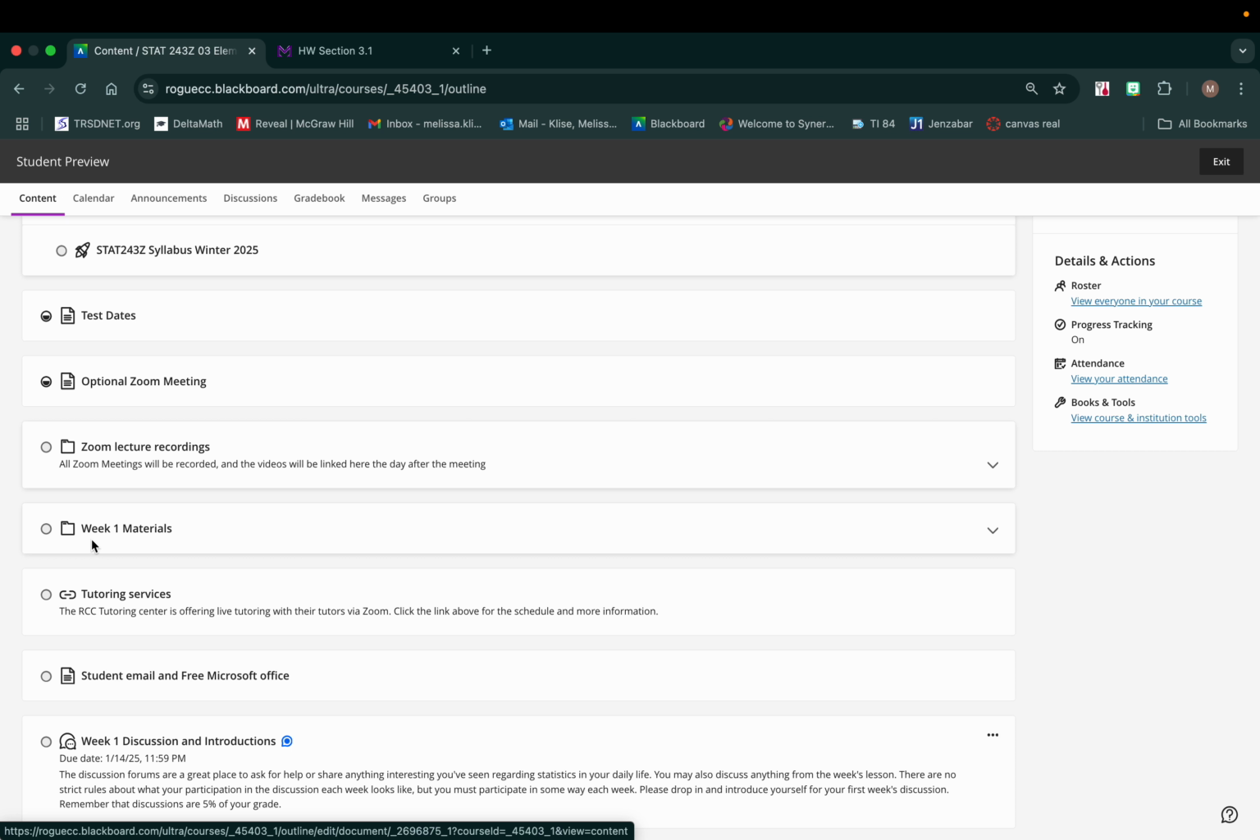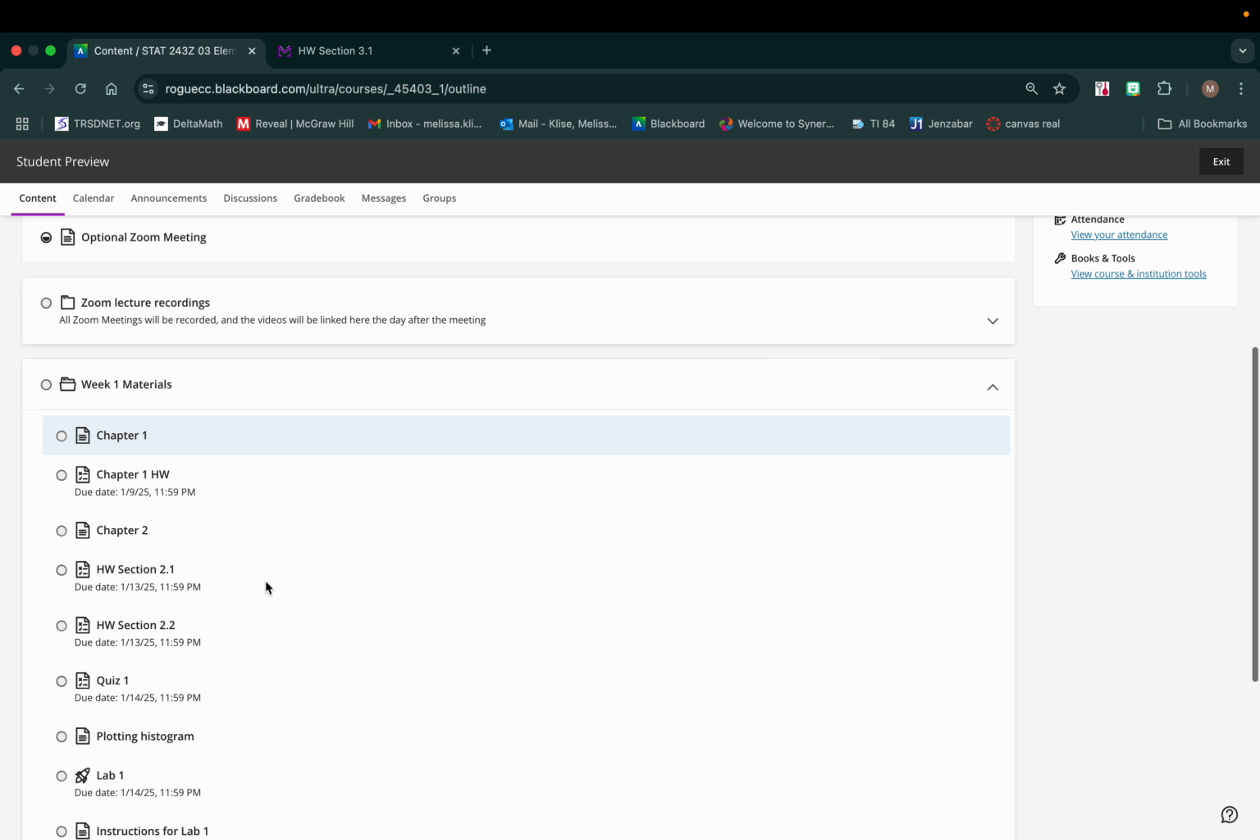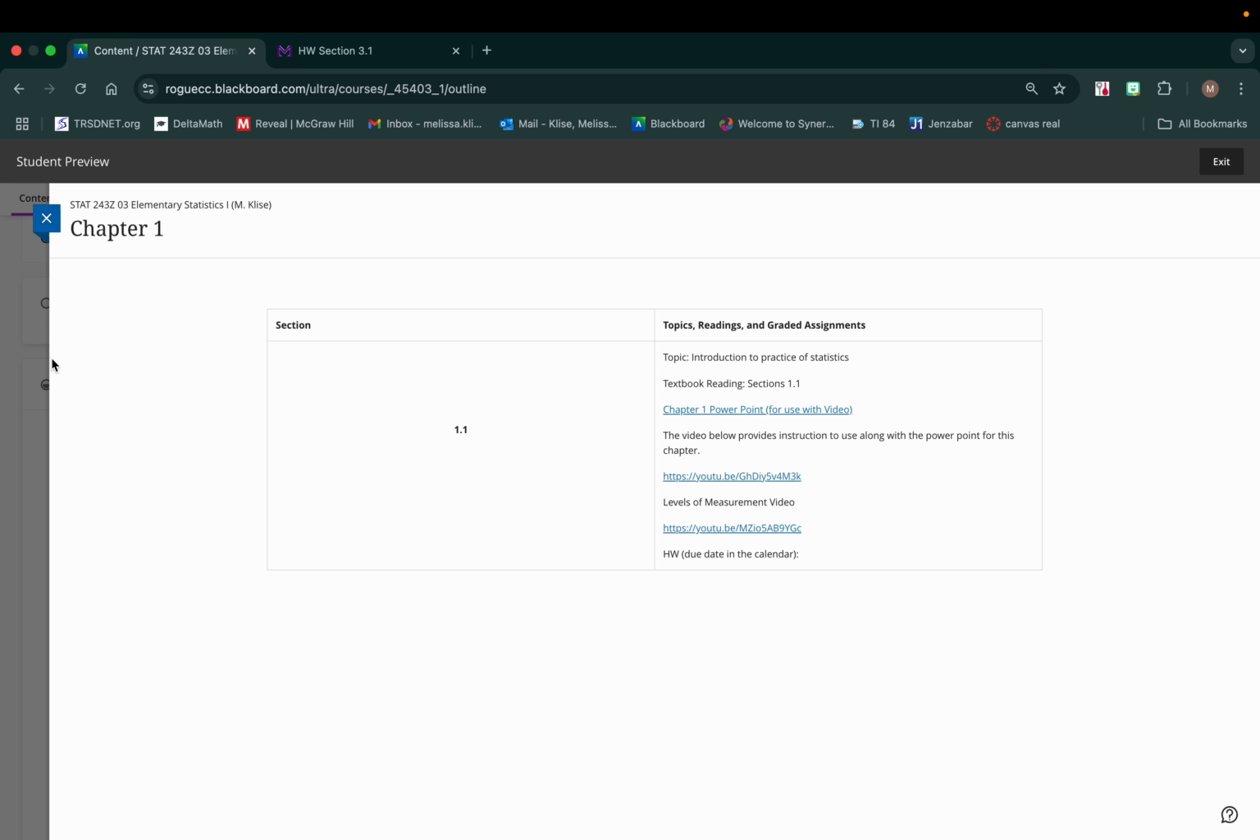Okay, in the week 1 materials, so every week there will be a new folder with materials. I'm going to open this up. So the chapter 1, chapter 2, this is where your instruction is. So I'm going to click on chapter 1. There's a PowerPoint. I recommend downloading the PowerPoint and printing it. You can take your notes directly on the PowerPoints because you're going to be able to use those on the test. So these PowerPoints are the same PowerPoints that I use in the lessons.